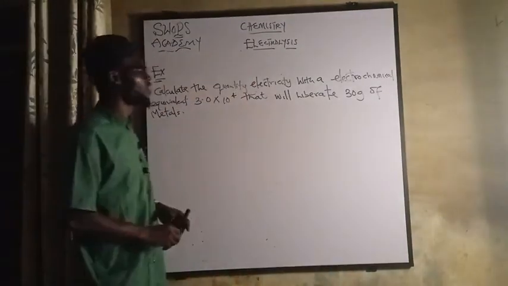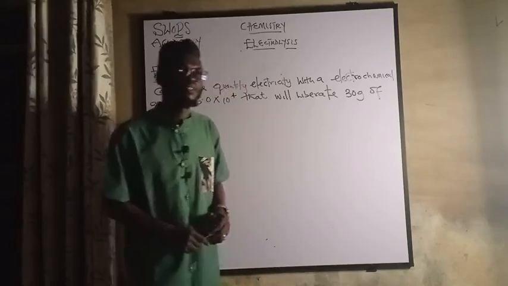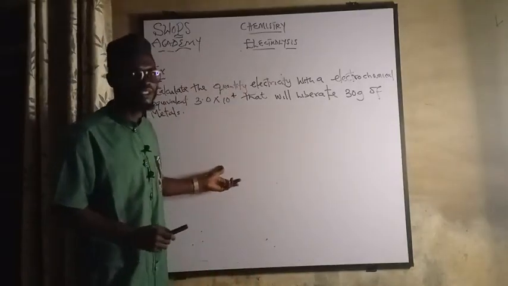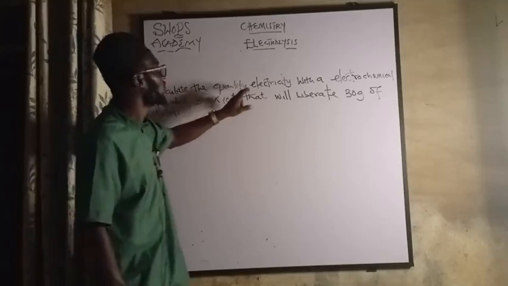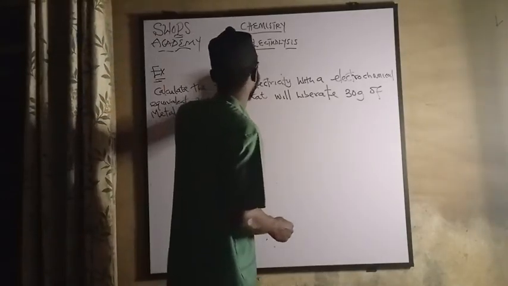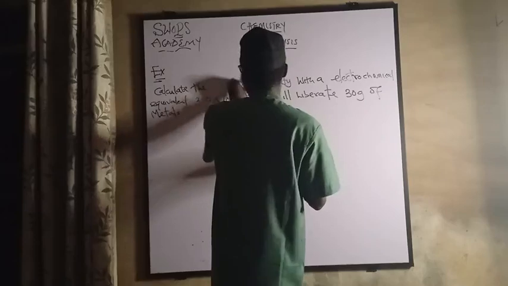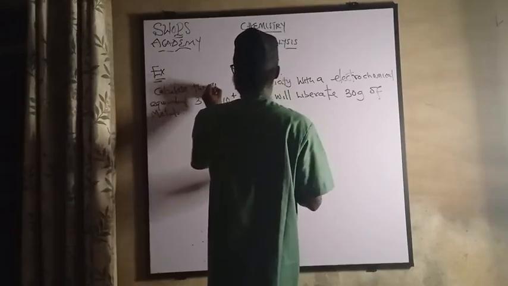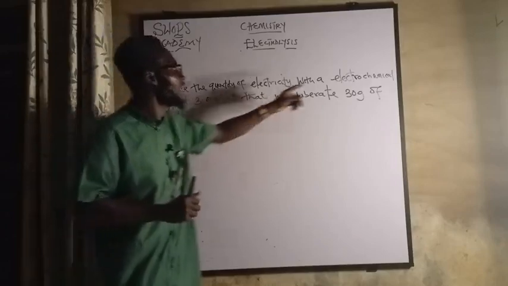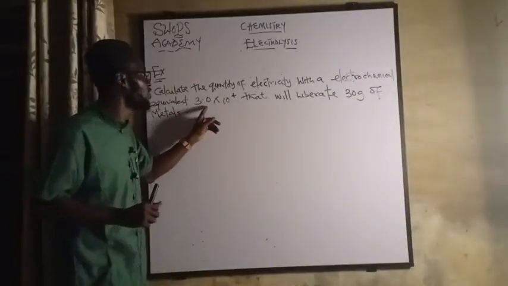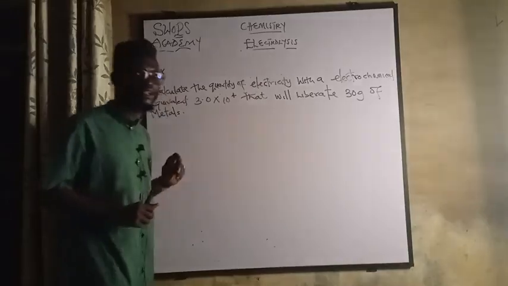Welcome back. So let's take one example to back the first law of Faraday electrolysis. So please do not forget to share to the needy. Let's see this question. Calculate the quantity of electricity with an electrochemical equivalent of 3.0 times 10 raised to the power 4 that will liberate 30 grams of metal.